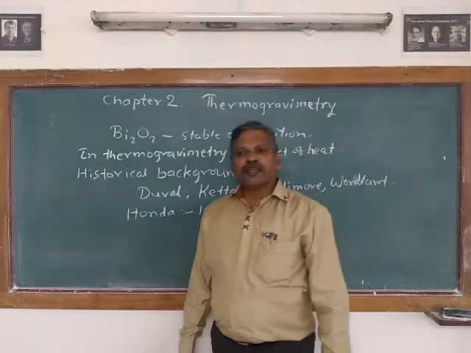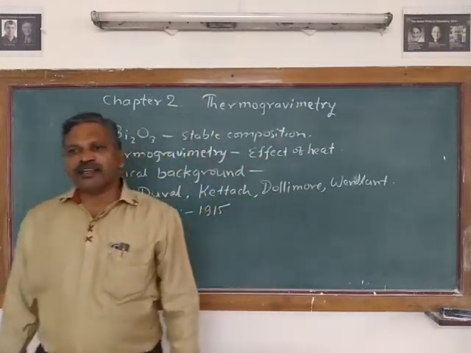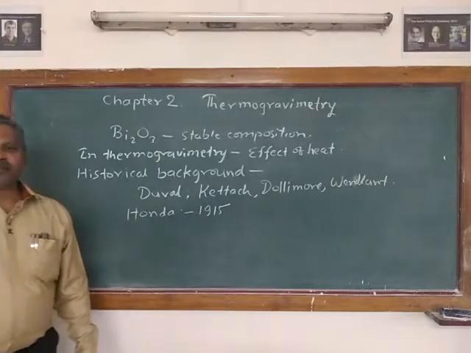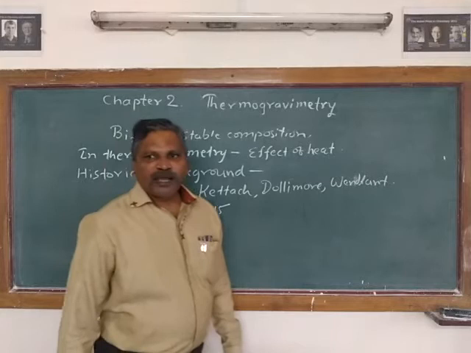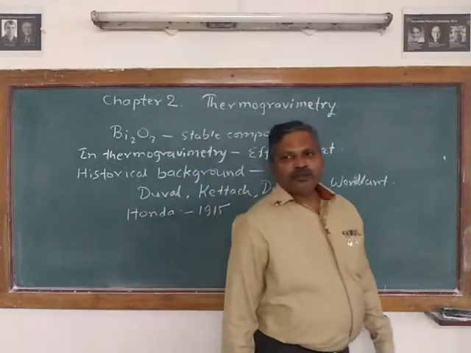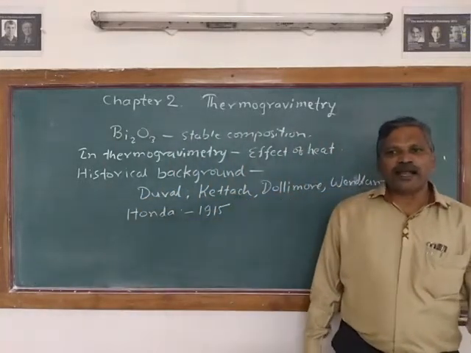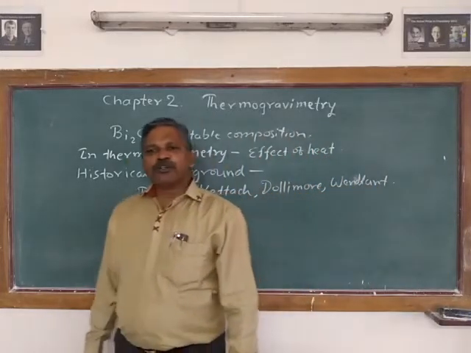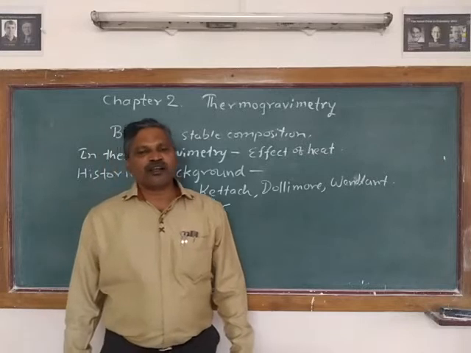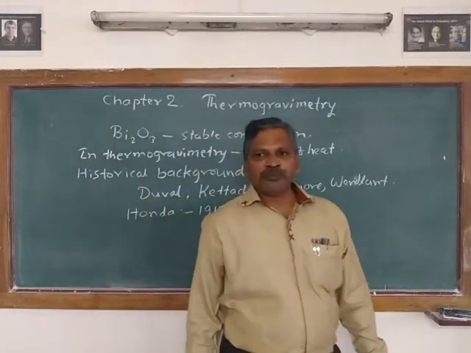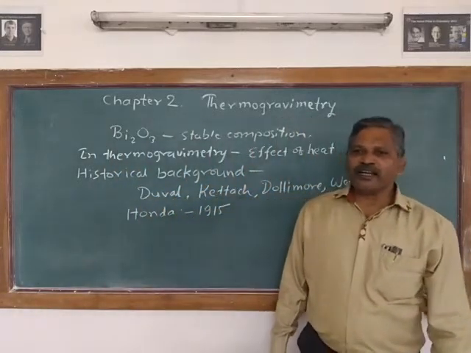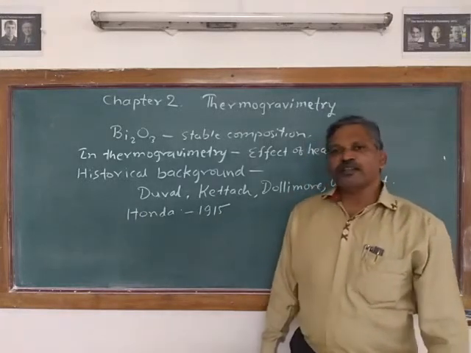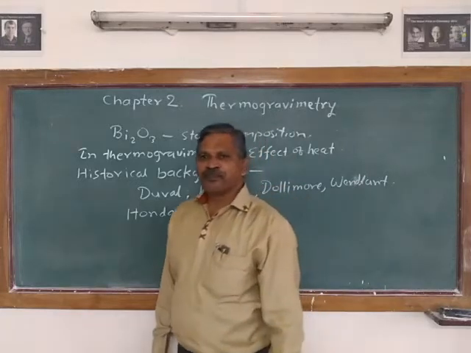This was used extensively from 1936 by Duval and others. The development of the electronic microbalance allowed the use of smaller samples and furnaces, and work to be carried out in controlled atmosphere and in vacuum. So the use of the electronic microbalance is an important one in thermogravimetric analysis.